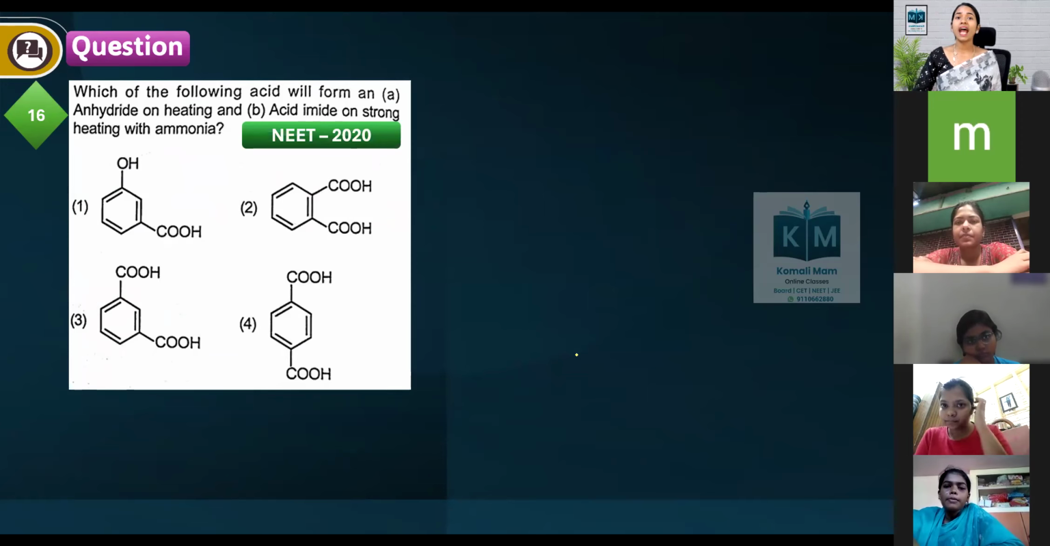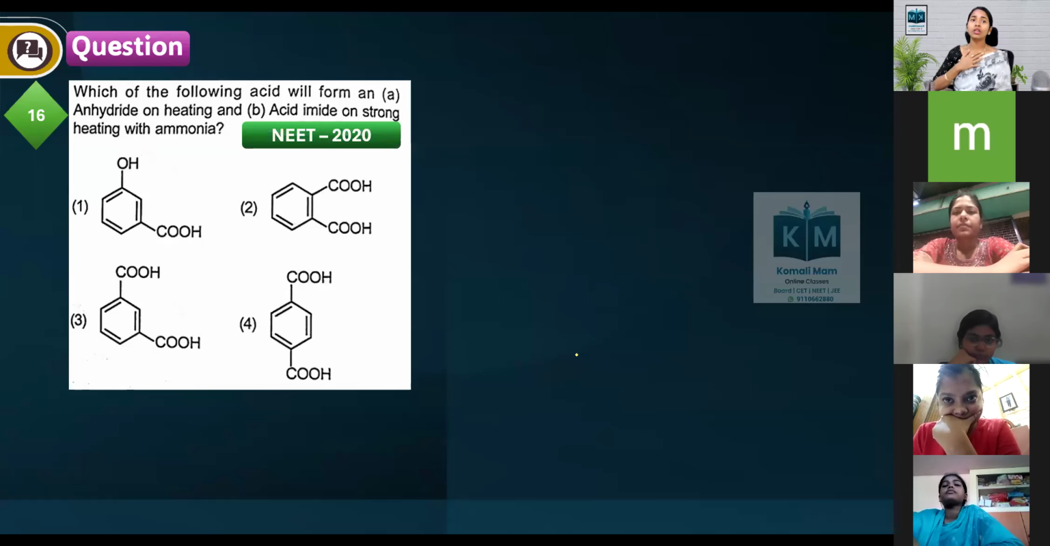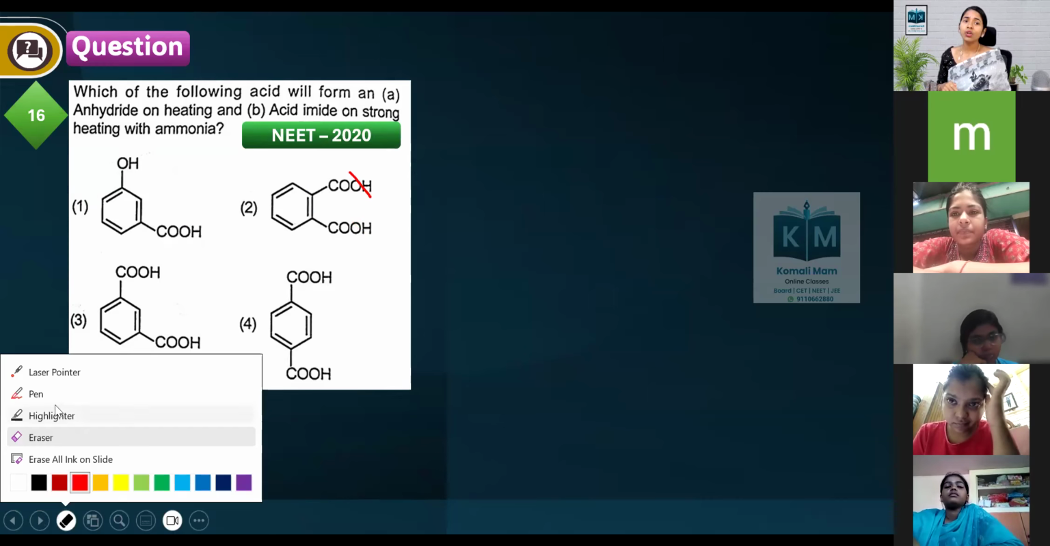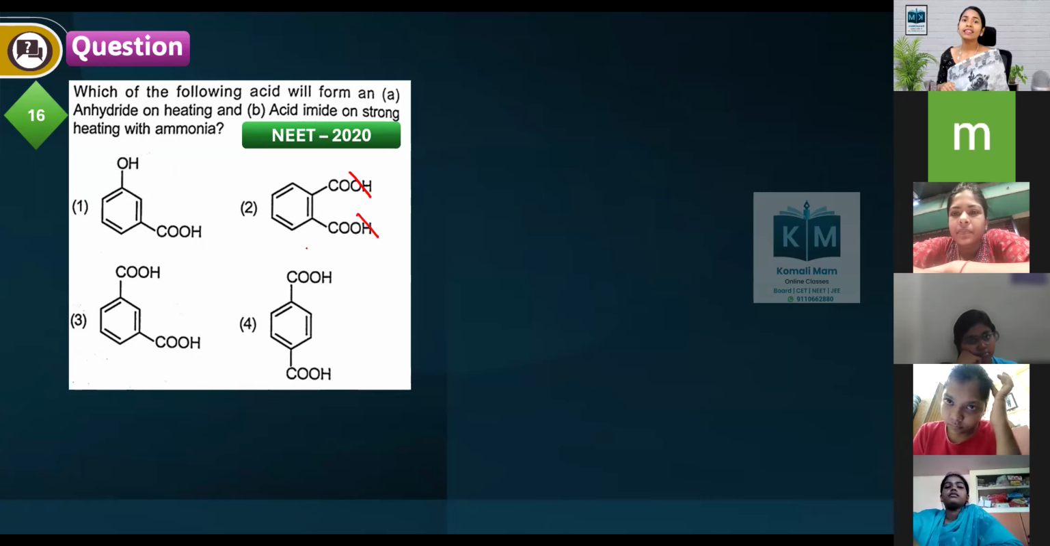Which of the following acids will form an anhydride on heating? See, which one can form an anhydride upon heating? Only if two functional groups are side by side is it possible. This OH and H both go out as H2O, and only then can it form an anhydride. Phthalic acid is the only possibility that can form the anhydride.